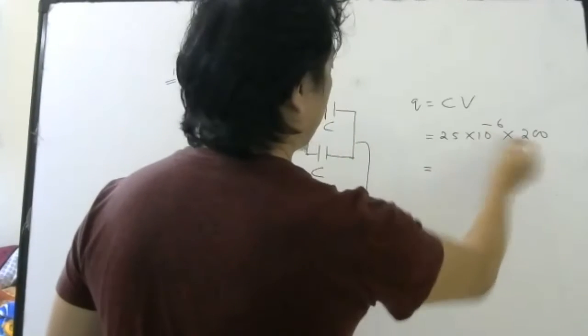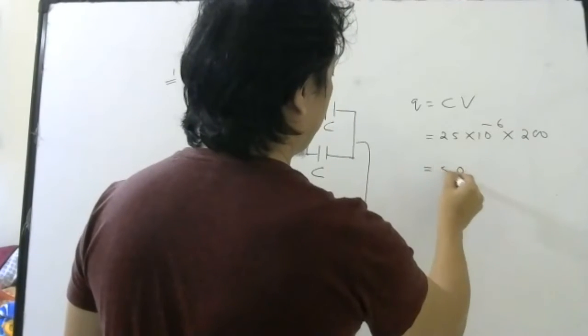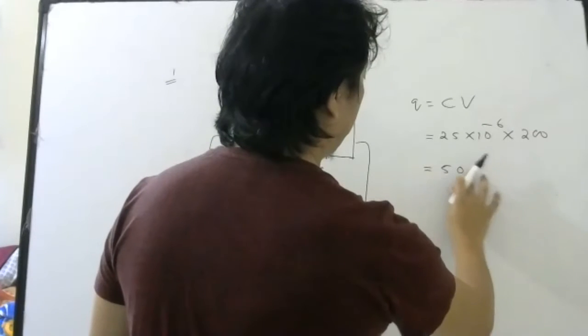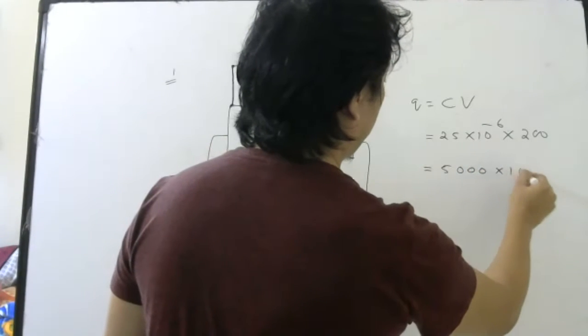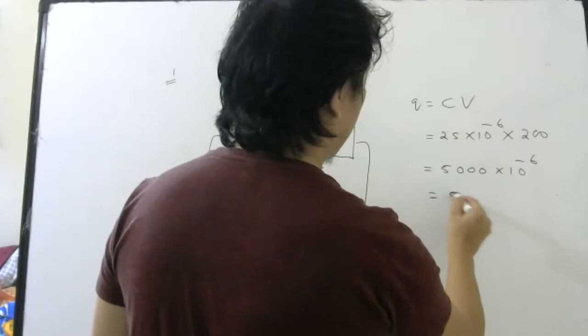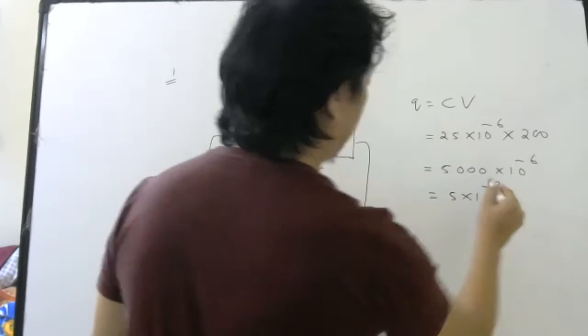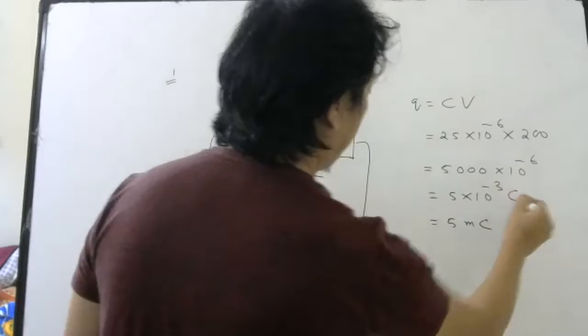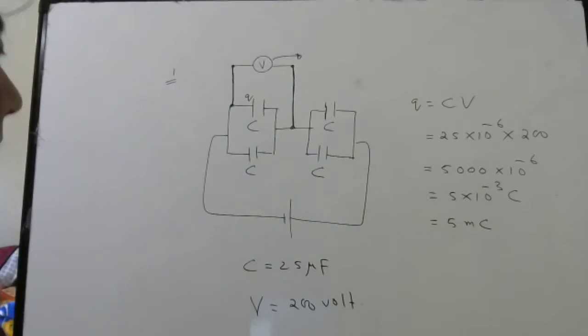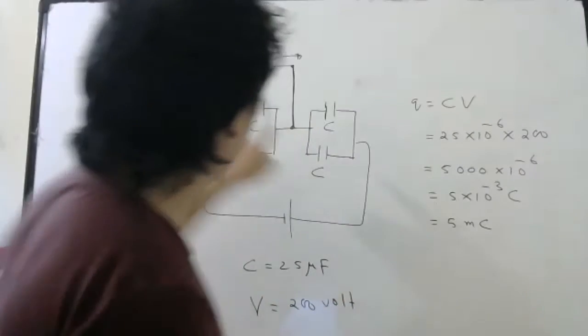So that will be 5000 into 10 power minus 6, which I can write as 5 into 10 power minus 3 also, which I can write as 5 millicoulomb. Okay? So this is the charge on this capacitor.